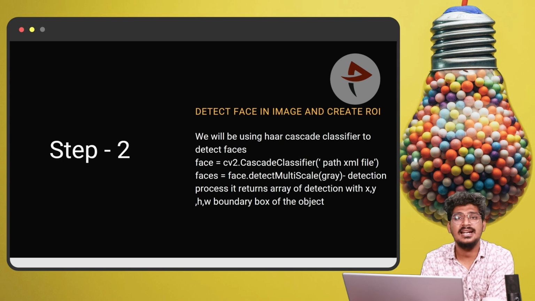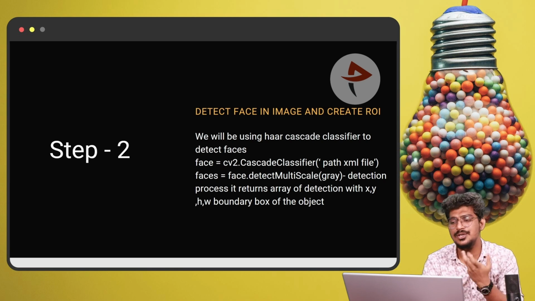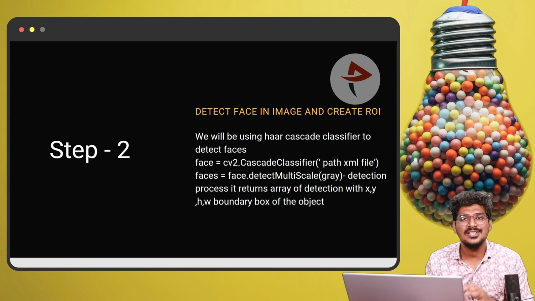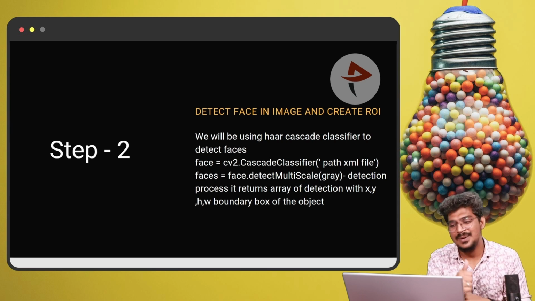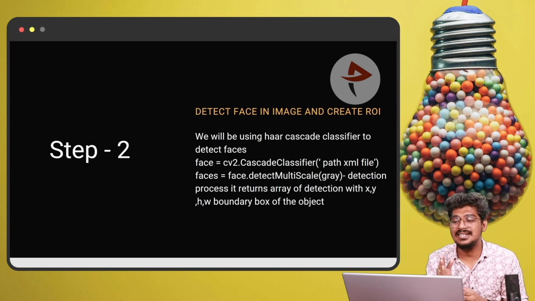Detecting the face: detect the face in an image and create the region of interest for the face detection. We will use the Haar classifier. This will be helpful for detecting the face and eye. It is a pre-trained model. So face is equal to cv2.CascadeClassifier, and for this we need an XML file. I will share it with you. This XML file is needed, and it helps in detecting the face.